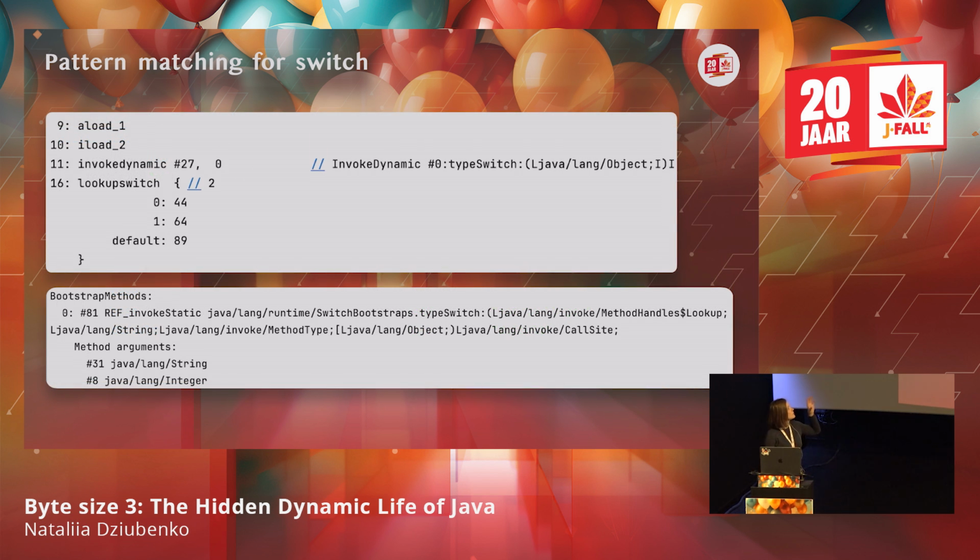So we have an invokedynamic instruction, which points to a bootstrap method, typeSwitch, and it will have to look up the method that basically needs to return an index. And that index will help us to find the location in the bytecode where we have to jump next to execute some block of code. So the only task of it is to return an index, and we provide to the bootstrap method also some arguments, basically a list of all the types that we are switching over.